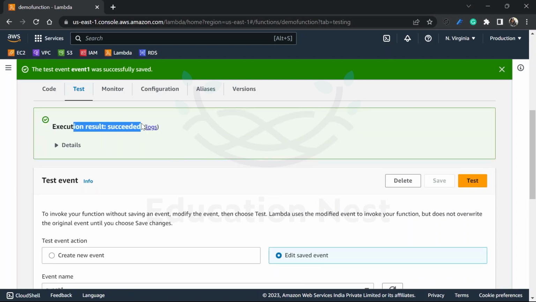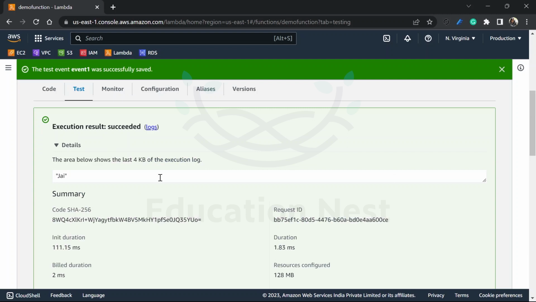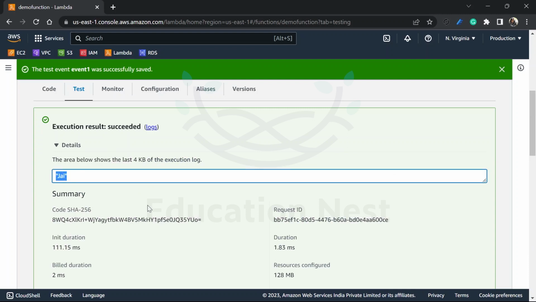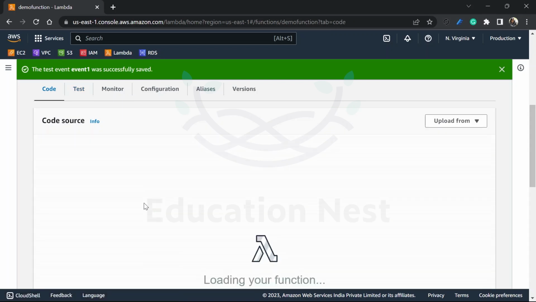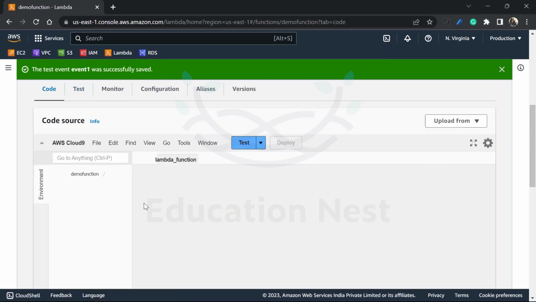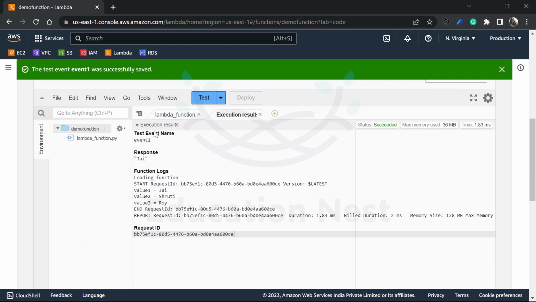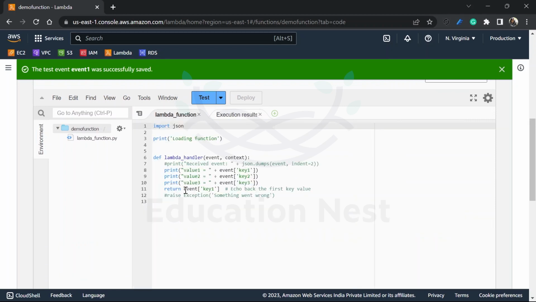So the execution was successful. In the details, you will see Jay. Why? Because in the code, we have said to return the event of key 1.